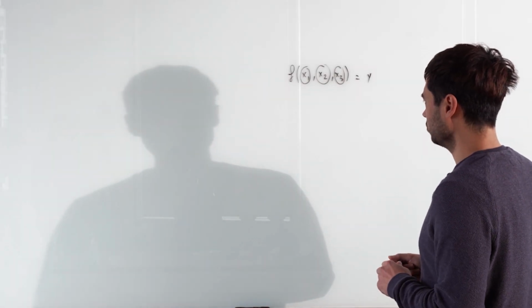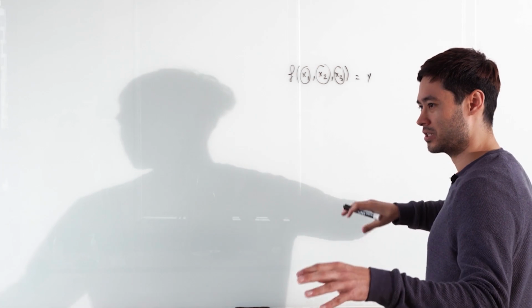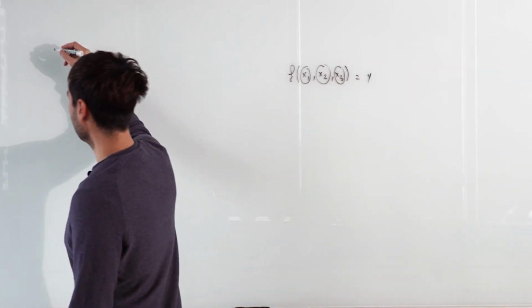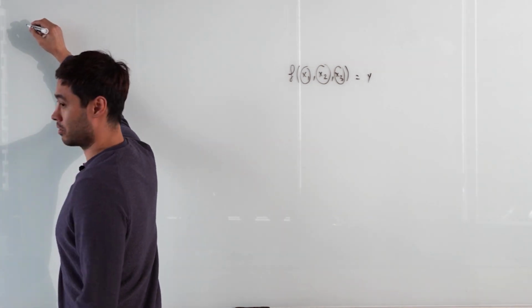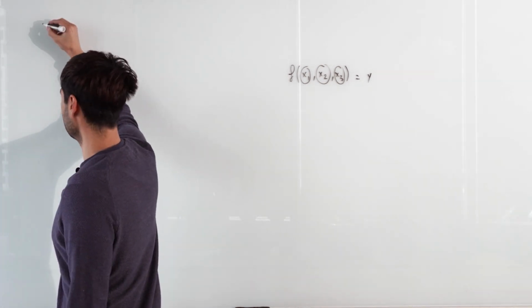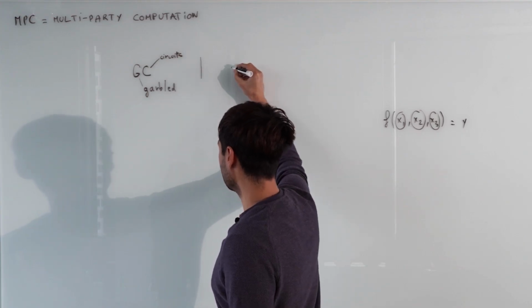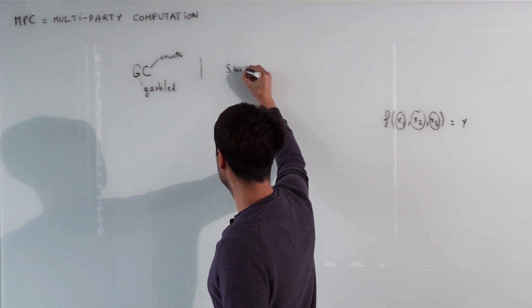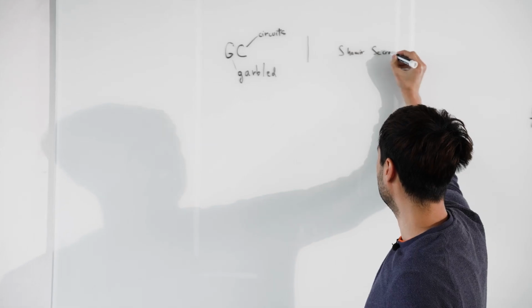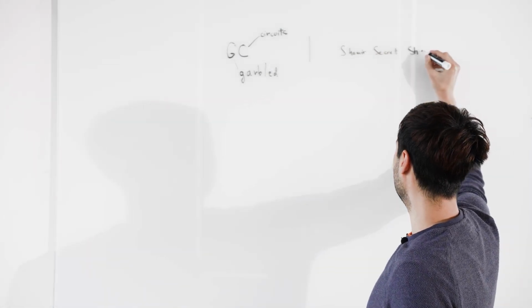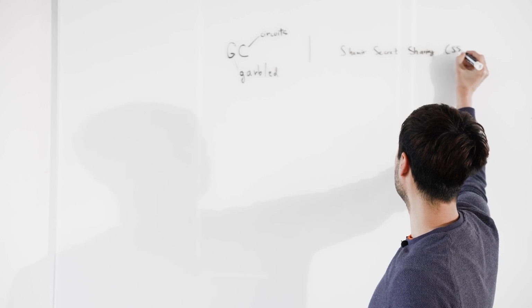So there are different ways to cut the space, like with ZK or all these cryptographic fields. There's a bunch of constructions and it's kind of hard to organize things. But one way that I hear people talking about these things is that on one side you have garbled circuits, and then on the other side you have schemes based on Shamir secret sharing, or let's say SSS. And we can intro what that means, Shamir secret sharing.